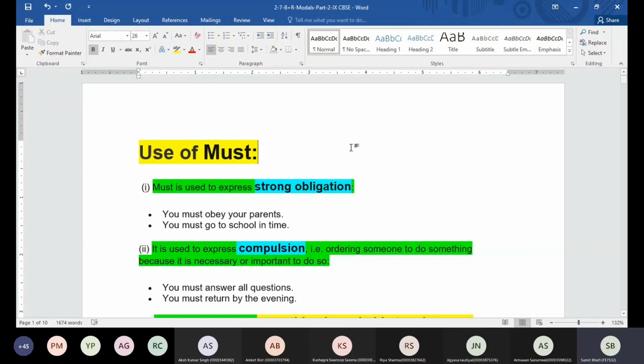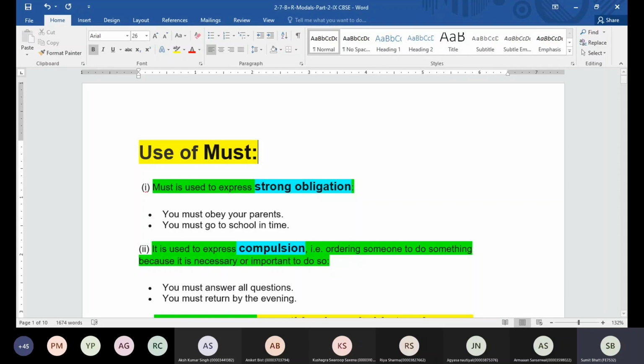Use when you want to say there is some strong obligation. Okay, strong obligation. That means if you don't follow them, some action is going to be taken against the person. Like you must obey your parents. So here we are talking about some strong obligation over the person. You must go to school in time. If you don't go to school in time, some action will be taken against the person. That's what we are trying to say.